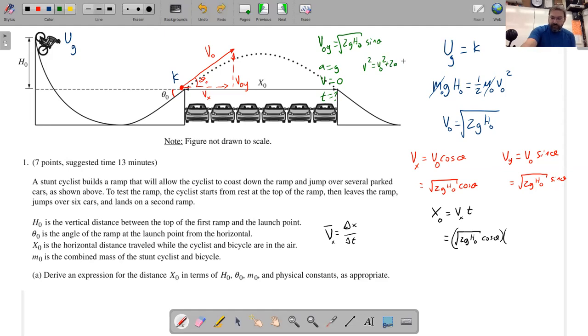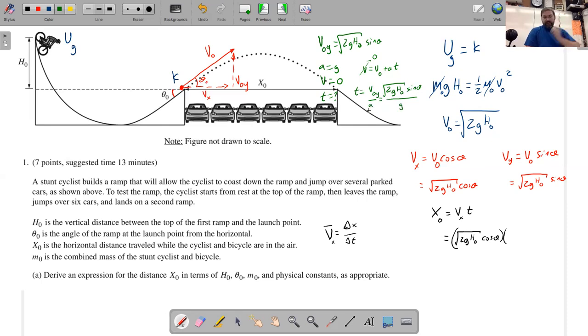Oop, no, actually we don't want that. We'll just do v equals v naught plus at. So the speed at the top is 0. The time it takes to get to the top is equal to v naught over a. The v naught is the initial vertical velocity, and the initial vertical velocity is the square root of 2g h naught sine theta, over g. Acceleration is g.